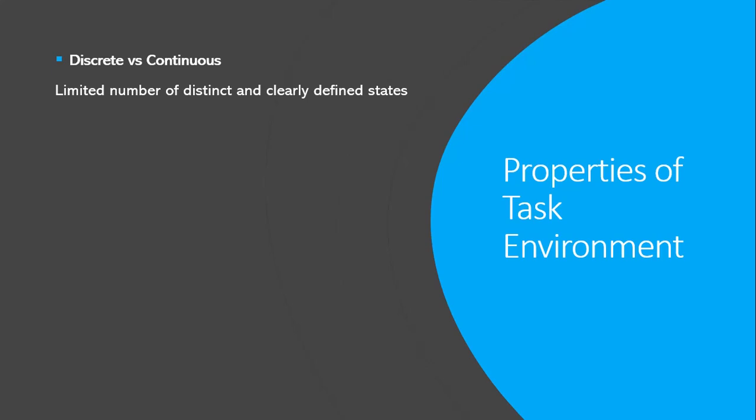Tic-tac-toe's environment is an example of a discrete environment as there are a finite number of states and we know the maximum or minimum number of actions we need to take in order to achieve our goal. And our goal is of course to win. While taxi driving is an example of a continuous environment in which we don't know exactly how many states we need to pass in order to reach the destination, which is our goal state.